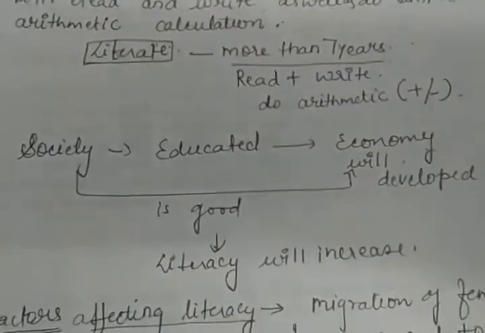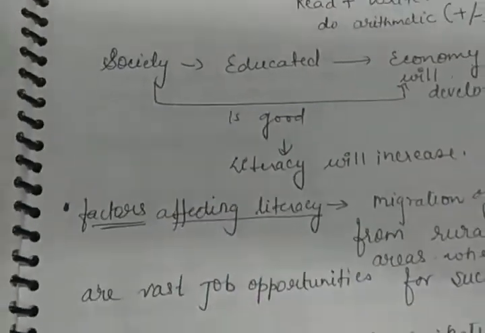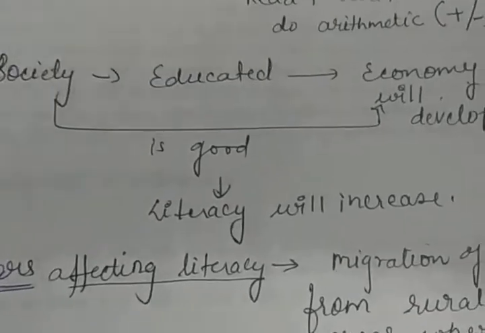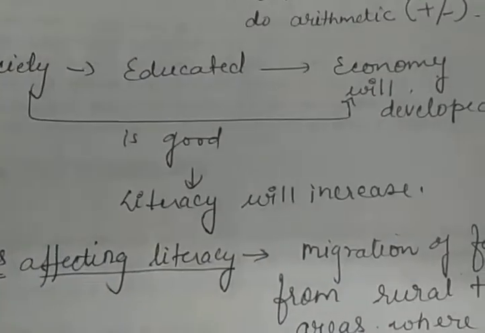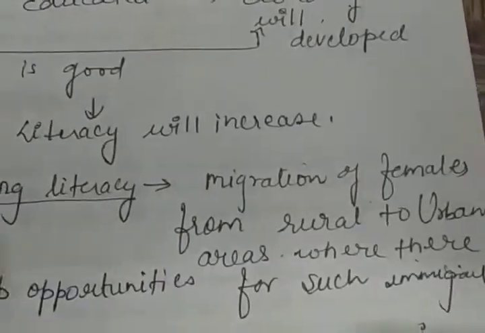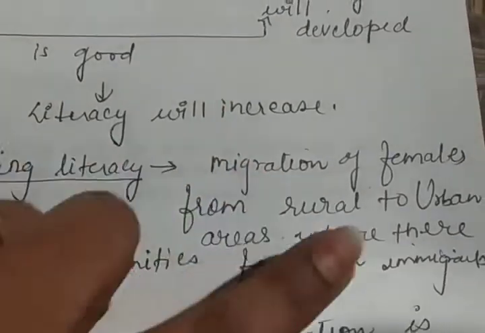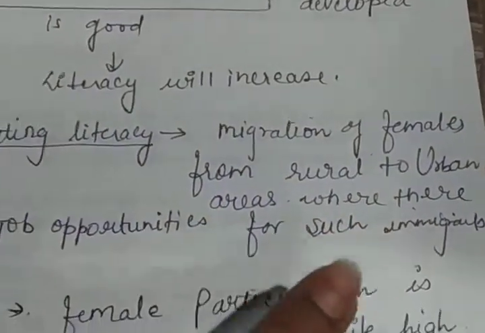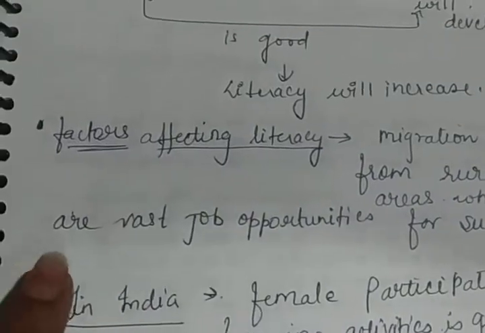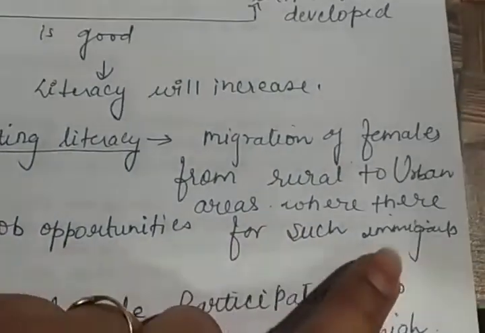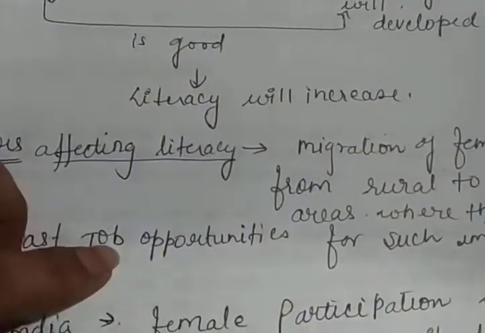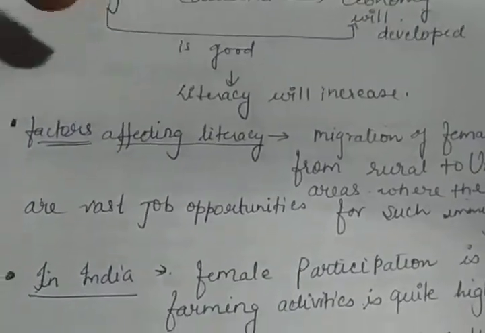So what are the factors which affect the literacy rate? Definitely माइग्रेशन एक ऐसा फैक्टर है, the people migrate, especially देखिए माइग्रेशन ऑफ फीमेल्स फ्रॉम रूरल टू अर्बन एरियाज where there are vast job opportunities for such immigrants. लुक एट दिस, फीमेल्स का माइग्रेशन होना ये 2 रीजंस पर होता है.